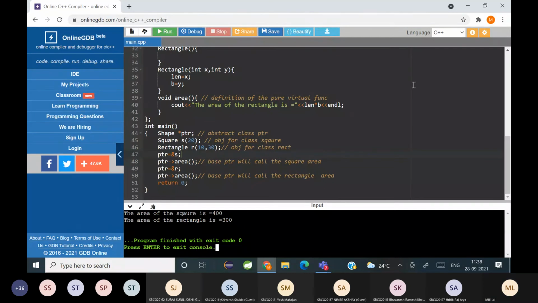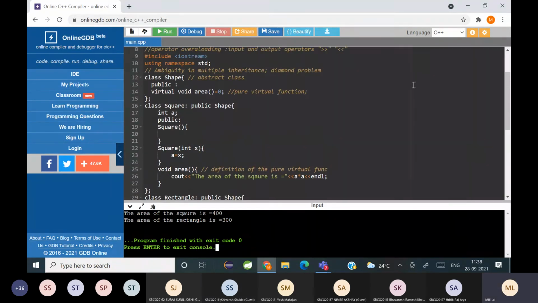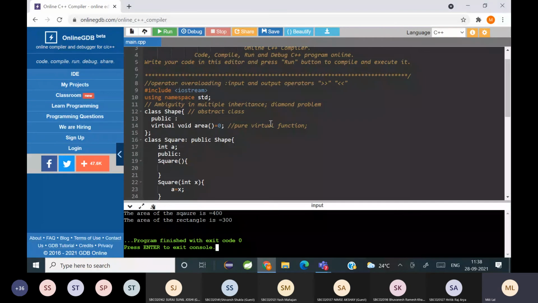Yes, ma'am. Okay, so understood the functionality of a pure virtual function. It is just declared with the keyword virtual and it is equated to 0, and the class which contains the pure virtual function is going to be called the abstract class. A class which contains at least one pure virtual function is called an abstract class, and the definition for that pure virtual function will be found in the child class.